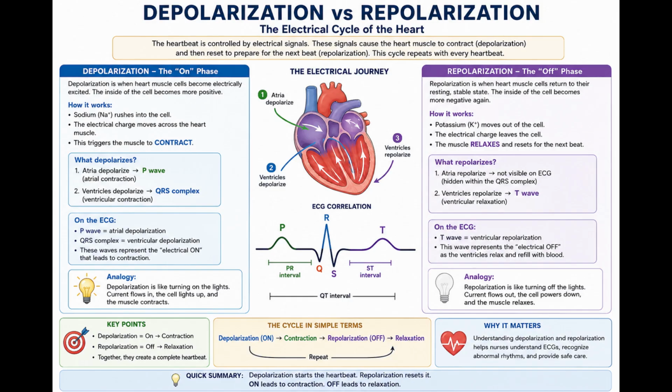Repolarization on the ECG. Ventricular repolarization appears on the ECG as the T wave. The T wave is usually broader and smoother than the QRS complex because ventricular recovery happens more gradually than ventricular activation. The atria also repolarize. However, atrial repolarization normally occurs at about the same time as ventricular depolarization. Its small electrical signal is therefore hidden within the much larger QRS complex.